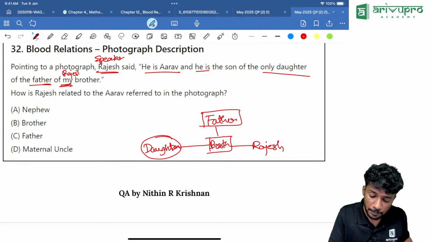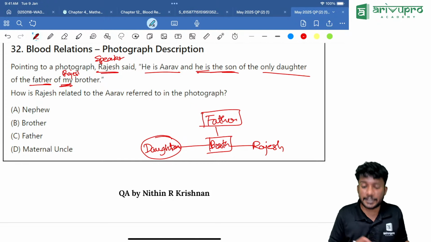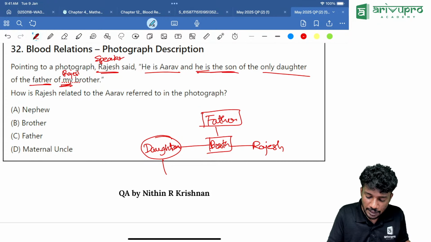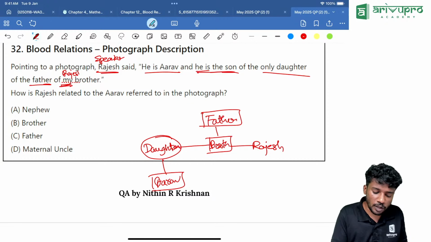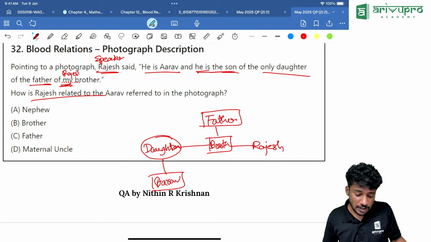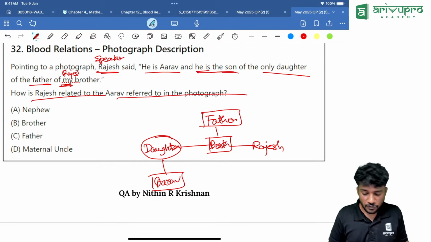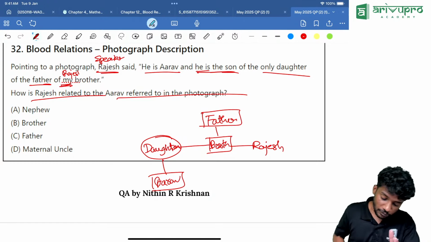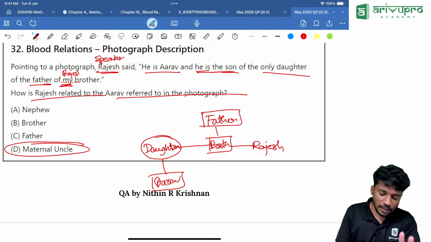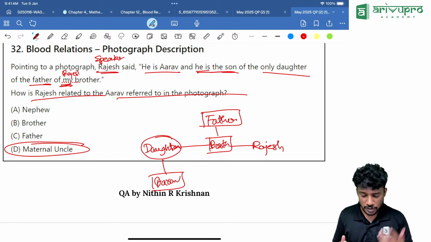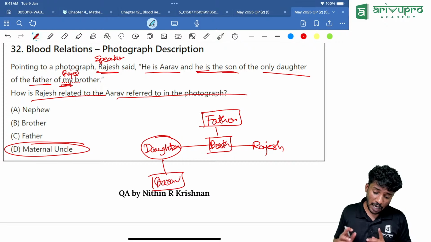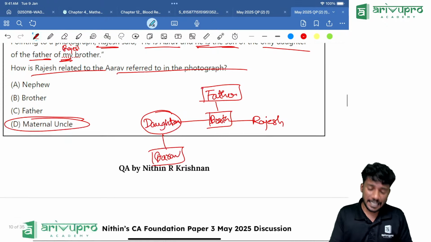Then what is happening? Arav is the son of the only daughter. That means the daughter is having a son. Who is that? The Arav. The question is what? How is Rajesh related to Arav with reference to the person in the photograph? What is the answer? Maternal uncle. Option D is the answer. If the question was opposite, how is Arav related to Rajesh? It would have been nephew.